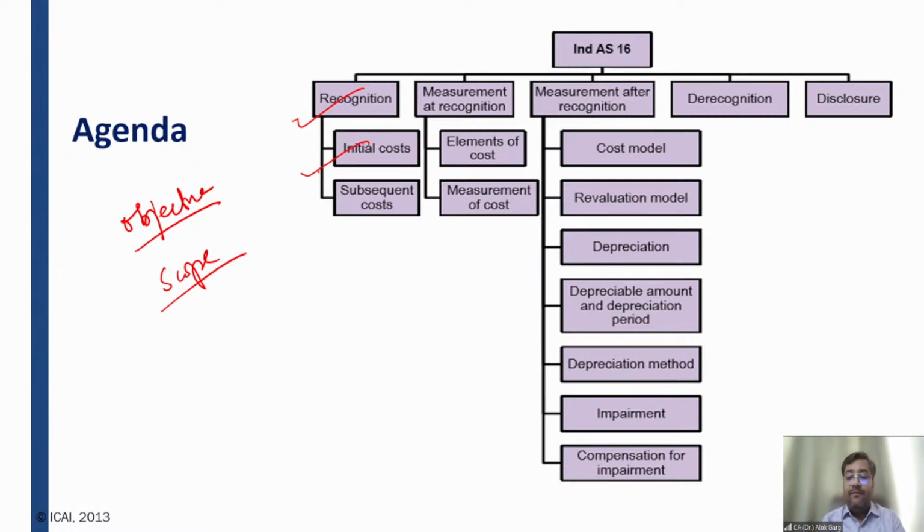Then, friends, we will talk about measurement at recognition. First we have talked about the recognition criteria. Recognition means whether that item will be considered as PPE or not under Ind AS 16. Once you have decided yes, it is PPE, then at the time of recognition, what will be the measurement criteria? What are the elements of cost?